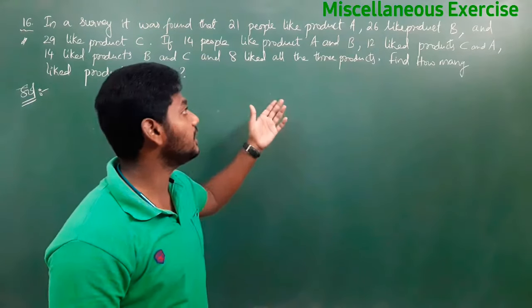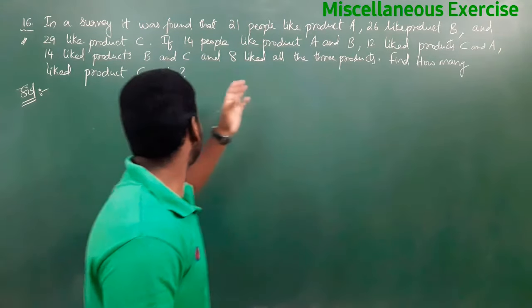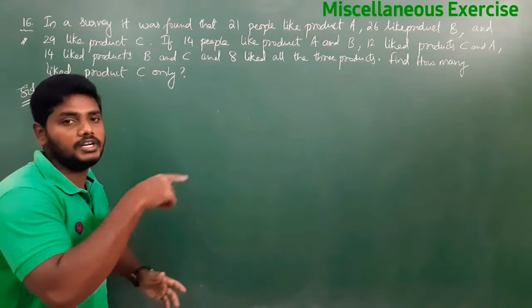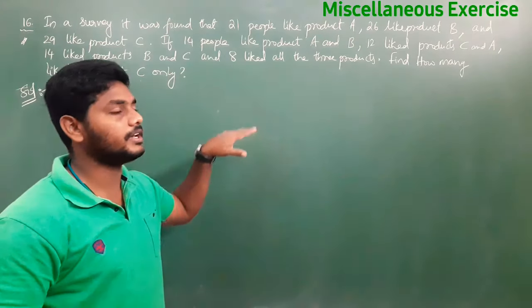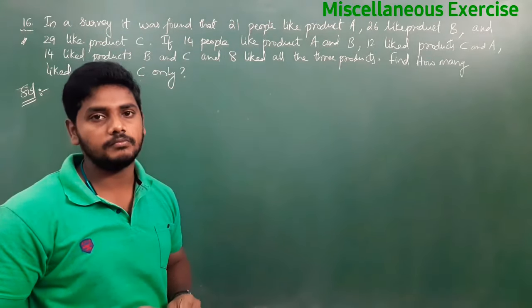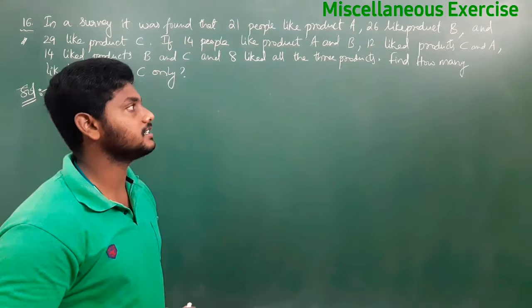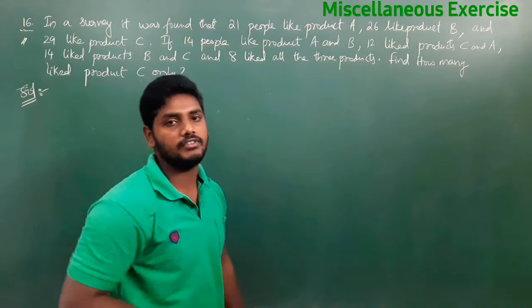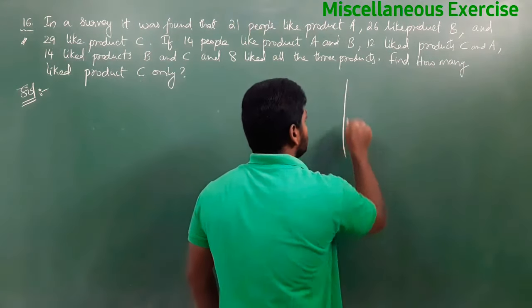Now from this given data, what we are asking is to find how many like product C only. First I will draw a Venn diagram based on the given data, then you can understand in that Venn diagram which part we need to find. See, all of you.